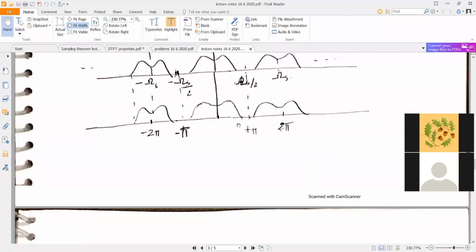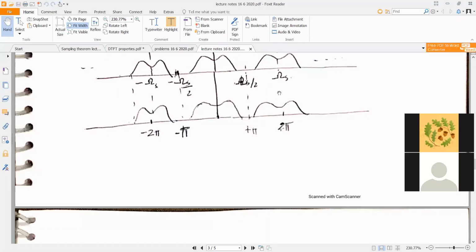So all these replicas of the baseband, that is the band limited low pass signal, occur centered at integer multiples of 2 pi. That is at plus or minus 2n pi, where n is equal to 0, 1, 2, 3, etc. Now, you also have this relation. What is the angle 2 pi radian? The angle 2 pi radian is the same as the angle 0 radian. The angle 4 pi radian is also the same as the angle 0 radian. Angle 6 pi radian is also the same as the angle 0 radian. Likewise, minus 2 pi, minus 4 pi, minus 6 pi, etc. are all the same as this angle 0 radian.